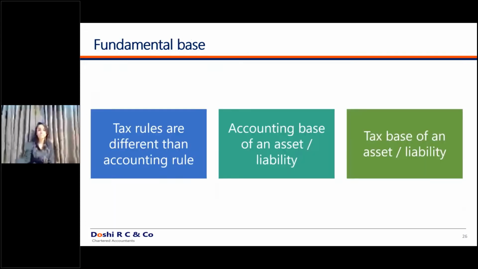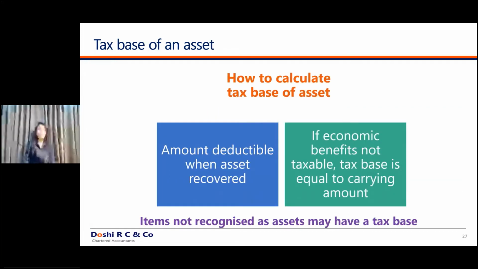Moving ahead. Tax rule is different from accounting rule. So the first step is you compute the accounting base of the asset. The accounting base of the asset and liability is nothing but how it is appearing in your balance sheet. So you don't have to newly compute it. The basis of computing the tax base of the asset and the tax base of the liability is given ahead. How to compute the tax base of the asset? Let's first read what is technically given under the standard and then understand by way of an example. The example would be very easy to understand.